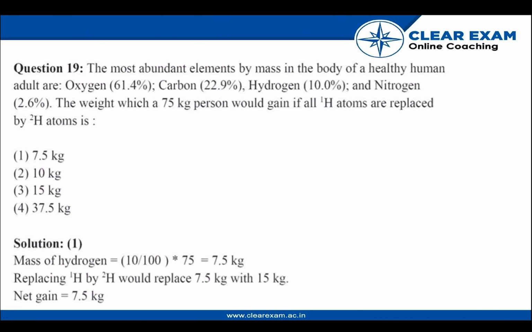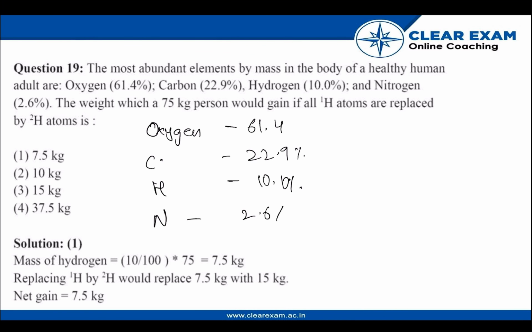Welcome guys. So today we are going to try to solve this IIT mains chemistry question that says the most abundant elements by mass in the body of a healthy human adult are oxygen 61.4%, carbon 22.9%, hydrogen 10%, and nitrogen 2.6%.